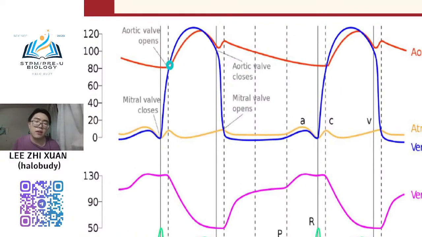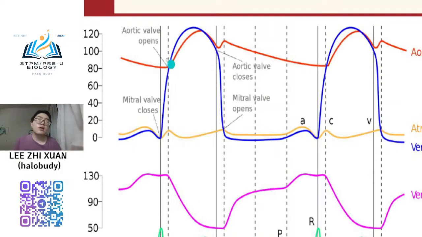So here, meaning at this point, the blood contained in the ventricle is almost full already. It's totally full. It's already full lah. And now the ventricle starts to contract, and then the pressure is very high. Now it wants to start to contract and pump the blood.